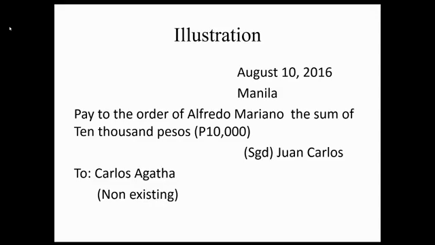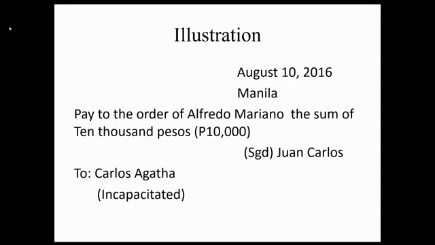Another illustration. August 10, 2016, Manila. Pay to the order of Alfredo Mariano the sum of 10,000 pesos. Signed Juan Carlos, to Carlos Agata. Ang problema, si Carlos Agata pala non-existing. Of course, Alfredo Mariano cannot make a presentment for acceptance to Carlos Agata because Carlos Agata is a non-existing person. In that case, pwede niya itong i-treat as promissory note, kaya si Juan Carlos becomes maker, primary liability.